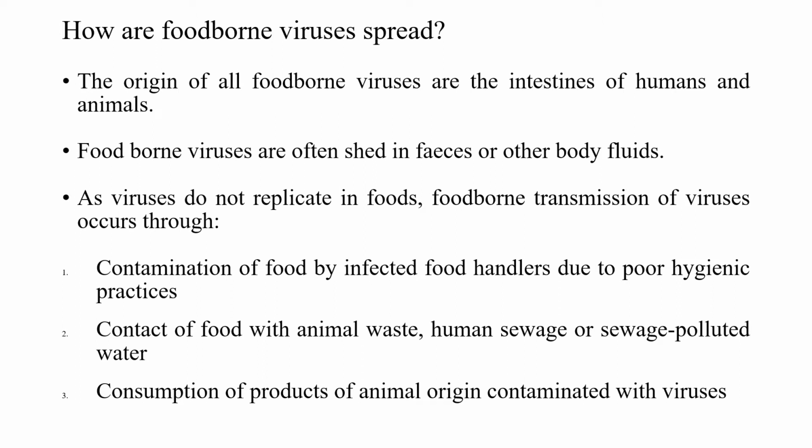Normally, the origin of all foodborne viruses is the intestines of humans and animals. Since these viruses can survive only in a living host, the origin of almost all foodborne viruses is the intestines of humans and animals. And these viruses are usually shed in feces or other body fluids. As they cannot replicate in food, foodborne transmission occurs mainly through contamination of the food by infected food handlers due to poor hygienic practices, or contact of the food with animal waste, human sewage or sewage-polluted water, or the consumption of products of animal origin which are contaminated with these viruses.